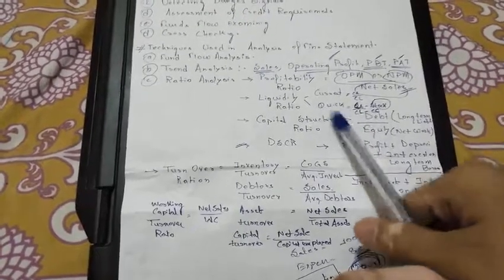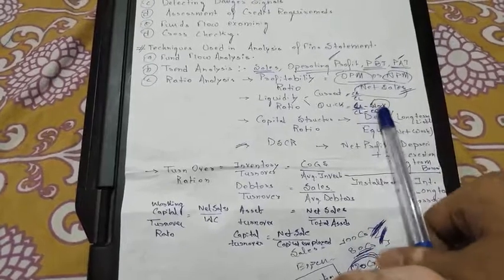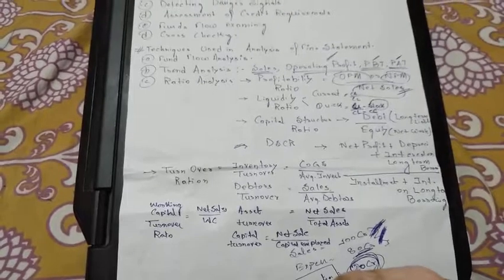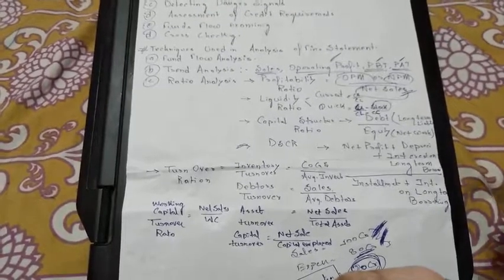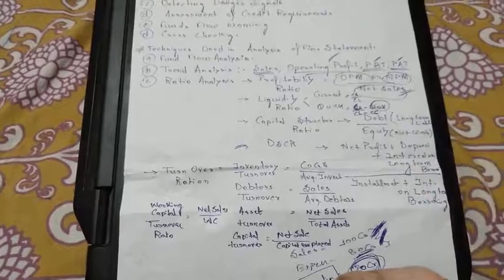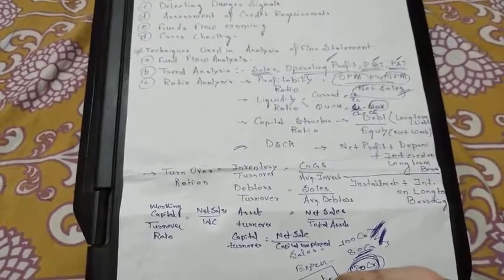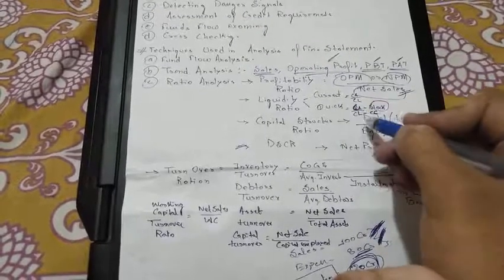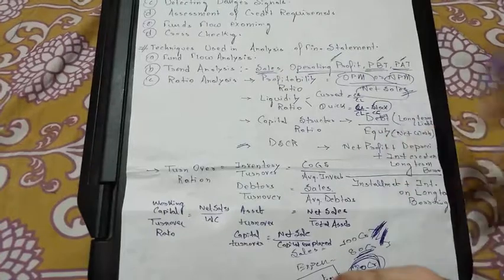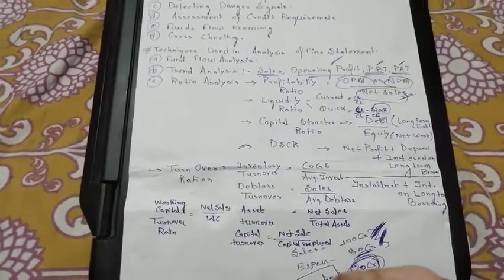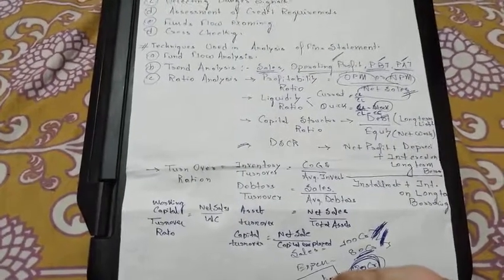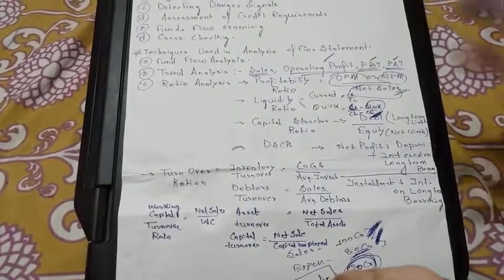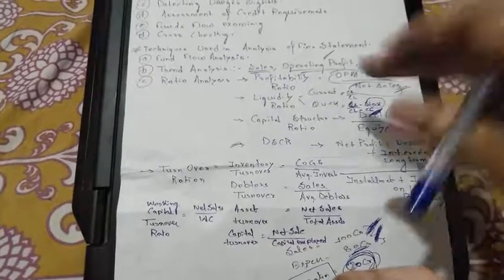And in the quick ratio, we deduct the stocks from the current assets. In the quick ratio, the question is whether you are able to convert the current assets into cash in 2 to 3 months or not. The stock you can't sell in 2 to 3 months. It will take some time. So we deduct the stock from the current assets, then we get the quick assets. And in the liabilities, we deduct the cash credit, the short term loan from the bank. It is also for a fixed time period, so this can't be paid in 2 to 3 months. So that is the purpose.